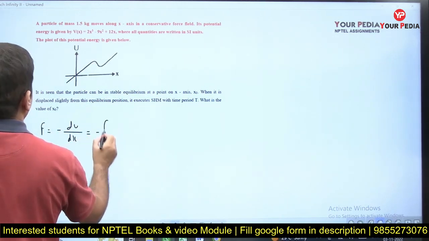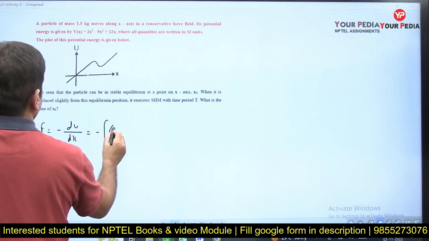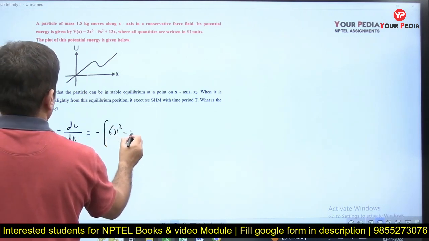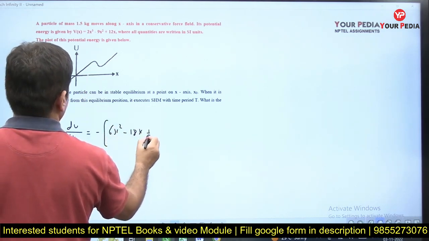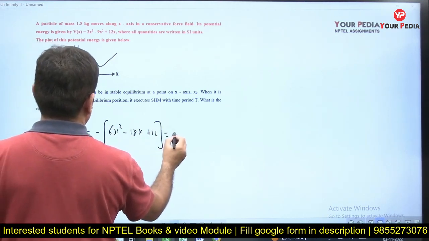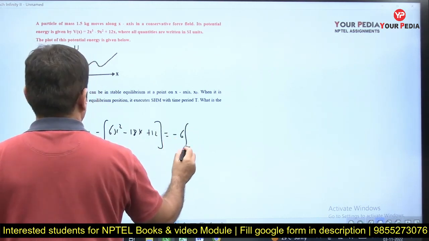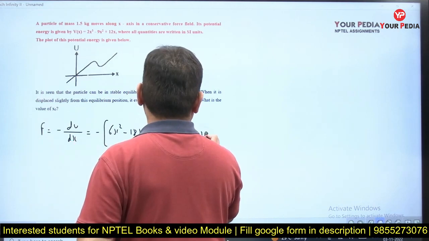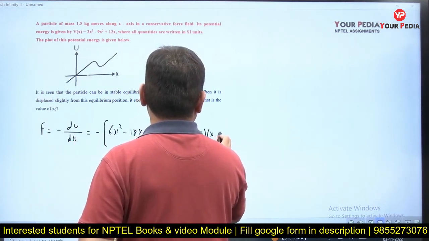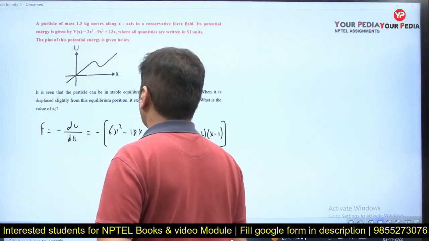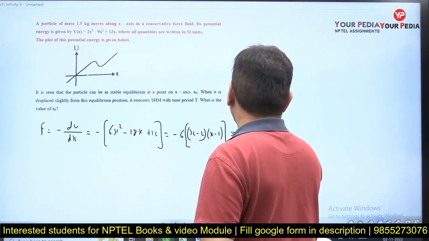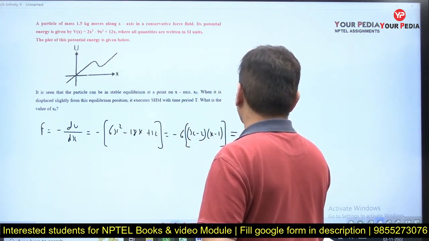Minus dU by dx is 6x square minus 18x plus 12. As I told you, take 6 common, what you get is x minus 2 into x minus 1. That is the value of F, but F is nothing but m into acceleration.